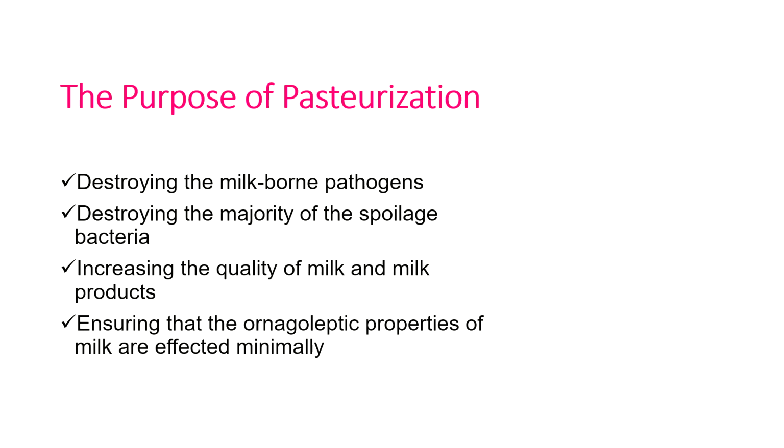So what is the main purpose of pasteurization? We can say the application and main purpose. First, destroying milk-borne pathogens, because they cause diseases, that's why we use pasteurization to kill the microflora. Second is destroying the majority of spoilage bacteria. Third is increasing the quality of milk and milk products, which is very important. And fourth, ensuring that the organoleptic properties of milk are affected minimally.